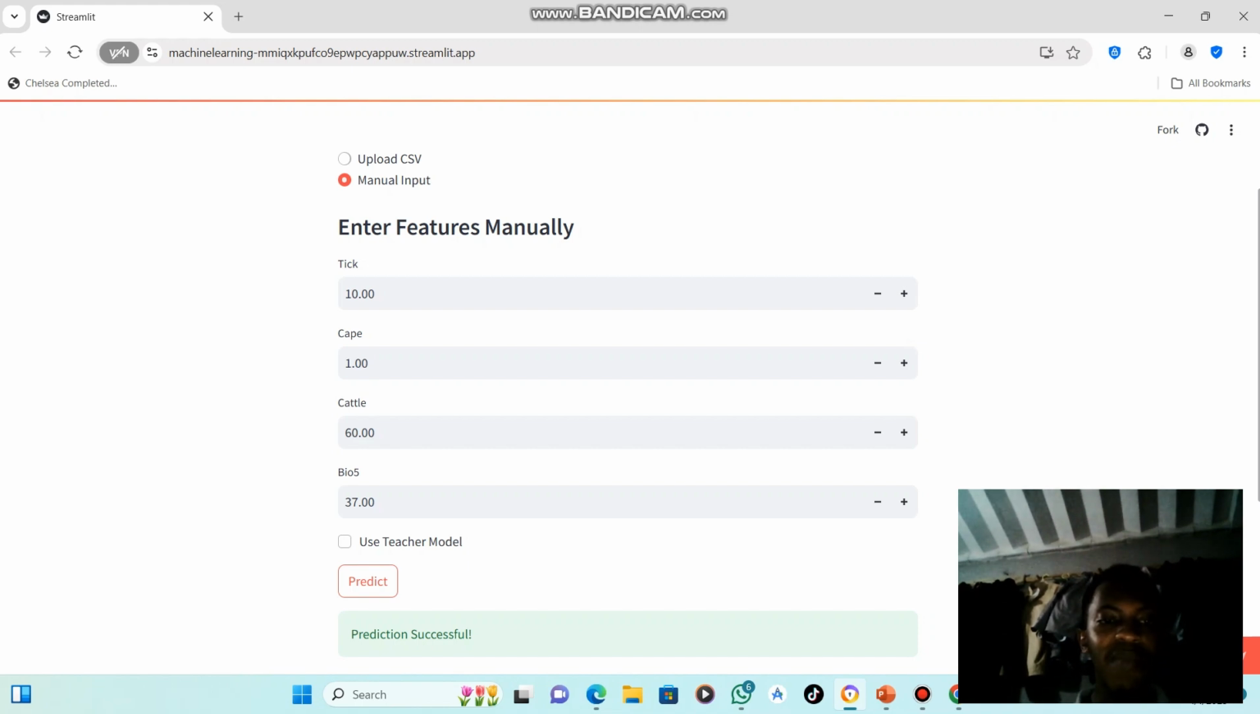Then this one is cattle density, and the next is the temperature variable in simple terms. So here we already have pre-written values where we have written 10 for tick density and 1 for the cape, because you may be in an area, and remember these cape buffaloes are located in areas near game parks.